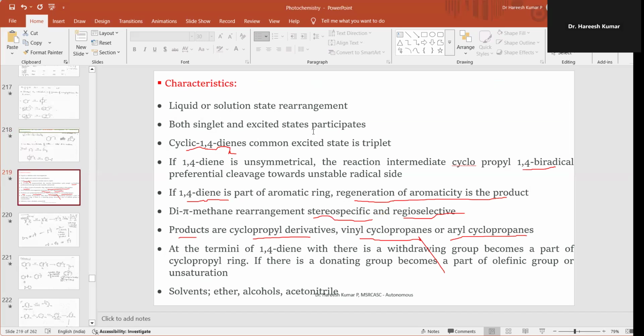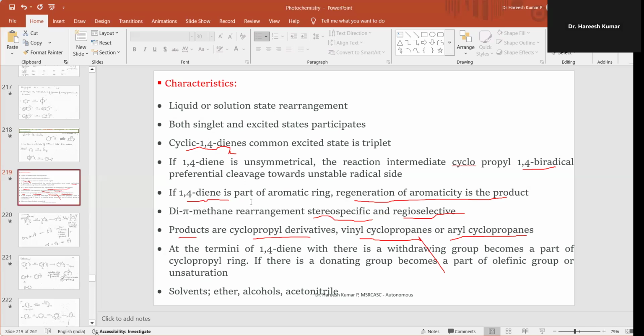Both singlet and triplet excited states participate. For cyclic 1,4-diene, the common excited state is triplet. If the 1,4-diene is unsymmetrical, the reaction intermediate is a cyclopropyl 1,4 biradical, with preferential cleavage towards the unstable radical side.